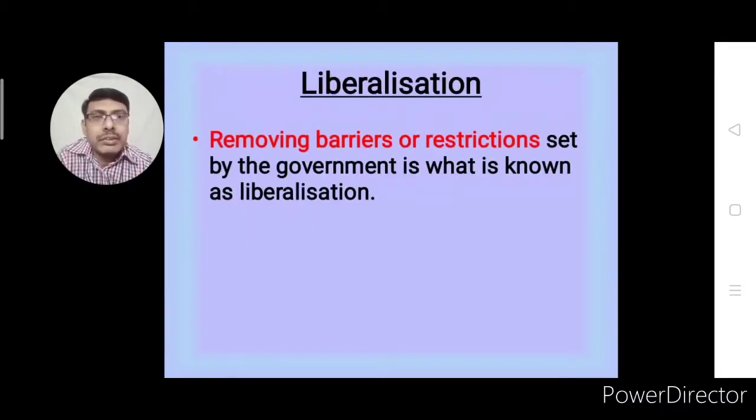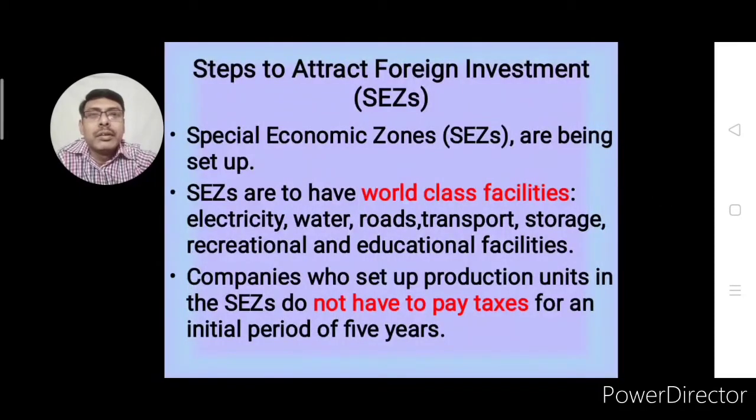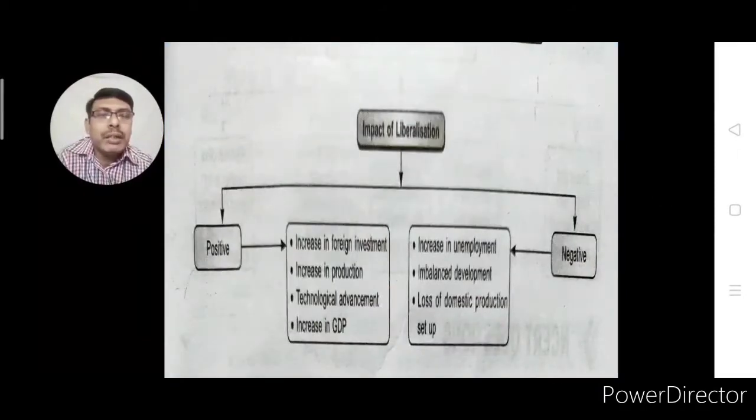Removing barriers or restrictions set by the government is known as liberalization. Impact of liberalization. There were some positive impacts of liberalization and some were negative impacts. This we can understand with the help of this flow chart.